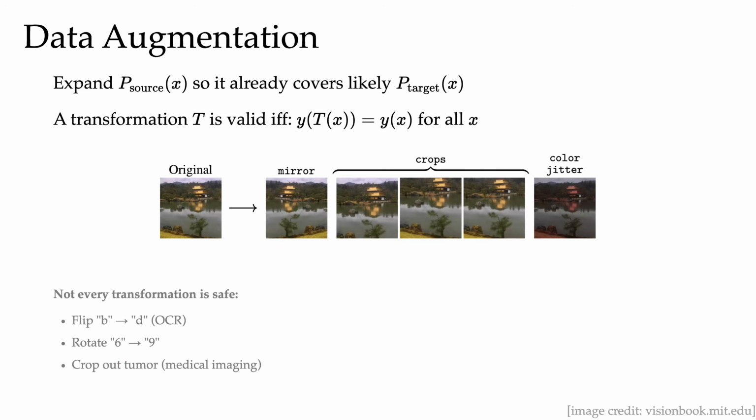Other examples include medical imaging. For example, if we crop an image, we might cut out a tumor. And now we have an example that is labeled tumor present while no tumor is in the image. The label has changed. So augmentation needs domain knowledge. A good augmentation pipeline is not a one-size-fits-all recipe. It's built with someone who already knows the domain sitting in the room. The modeling claim is the same as reweighting though: P of y given x stays fixed.